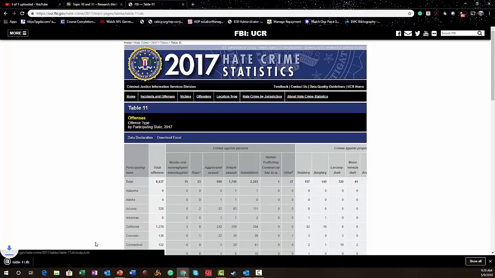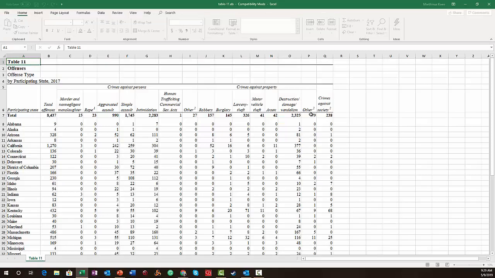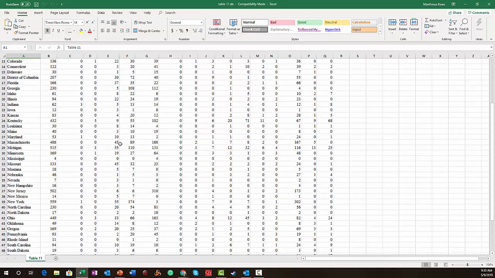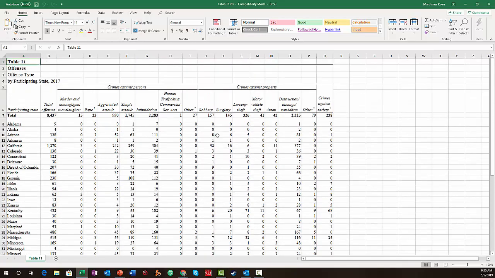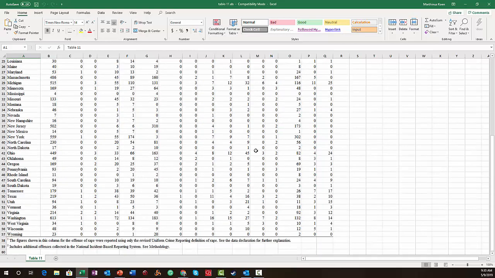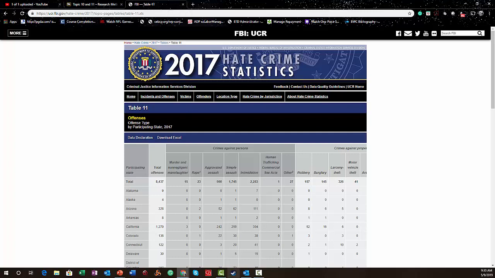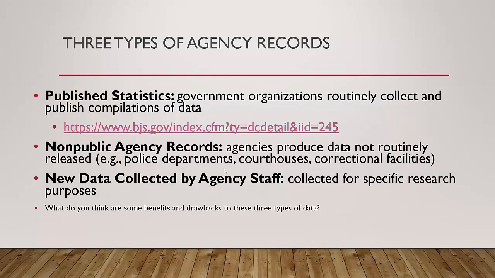And here we can download the Excel file. And then here we have crimes against persons, crimes against property, and we have all these numbers here. And so we can download for each year, and then we can put them all in the same file, and we can start creating trends and stuff, right? So all this data has been collected for the purpose of research by government agencies. And so that is an example of published statistics.